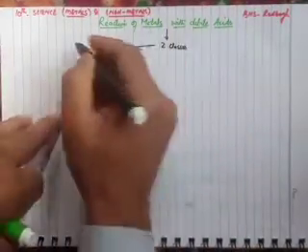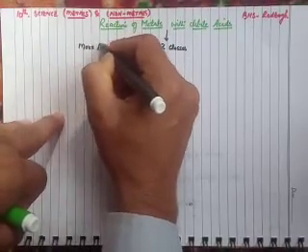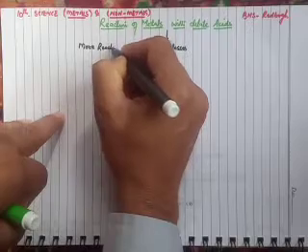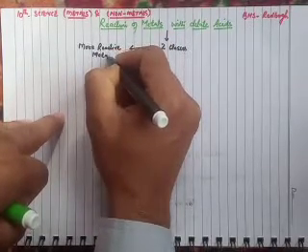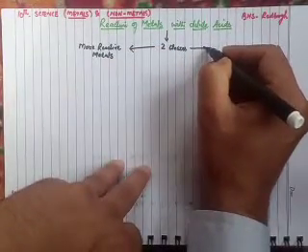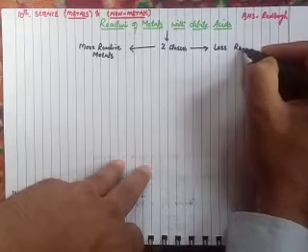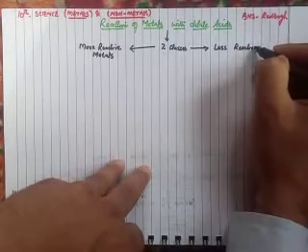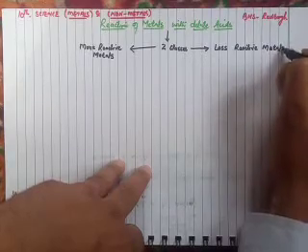First class is the more reactive metals. And the second class comprises of less reactive metals.